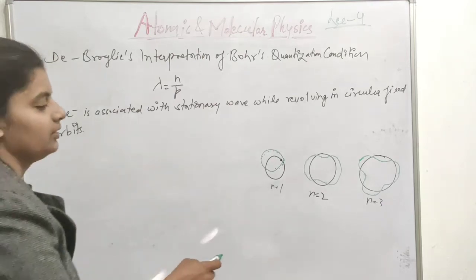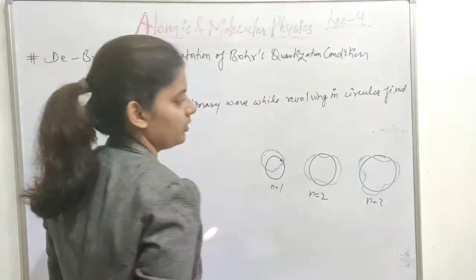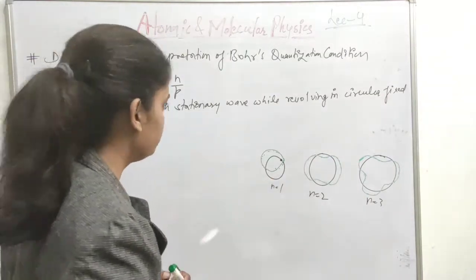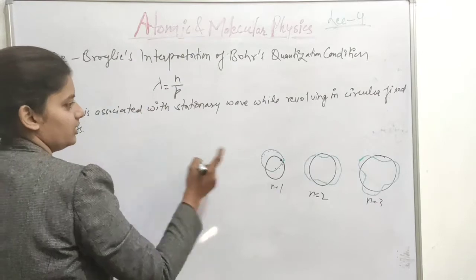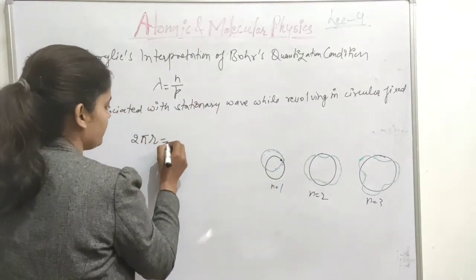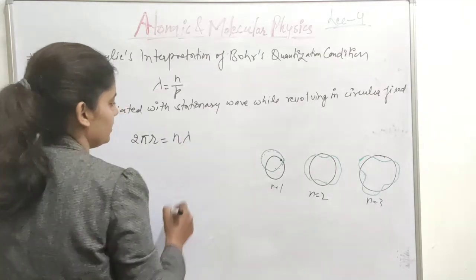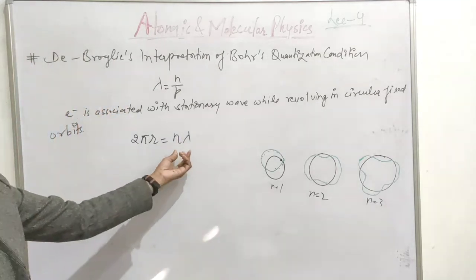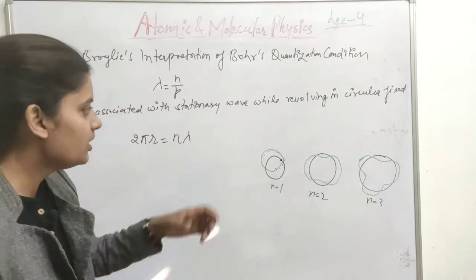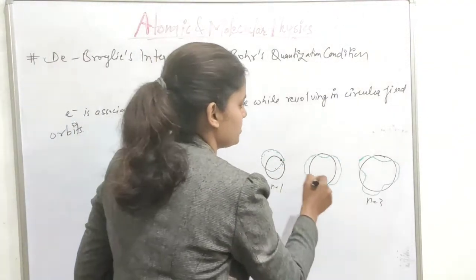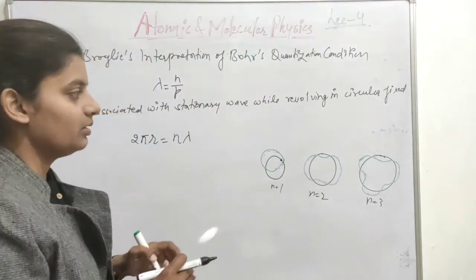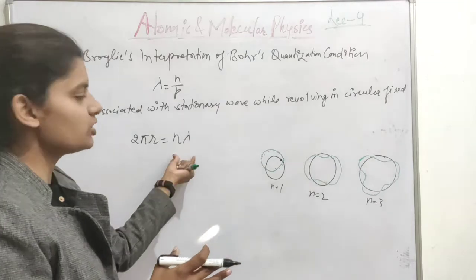And he said that the wavelength of this electron will be an integral multiple of the total distance covered, that is 2 pi r. Means the wavelength is a complete wavelength, not a half wavelength. Here is one wavelength, here is two wavelengths, here is three wavelengths. So the wavelength will not be in partitions. There is a condition on the wavelength.